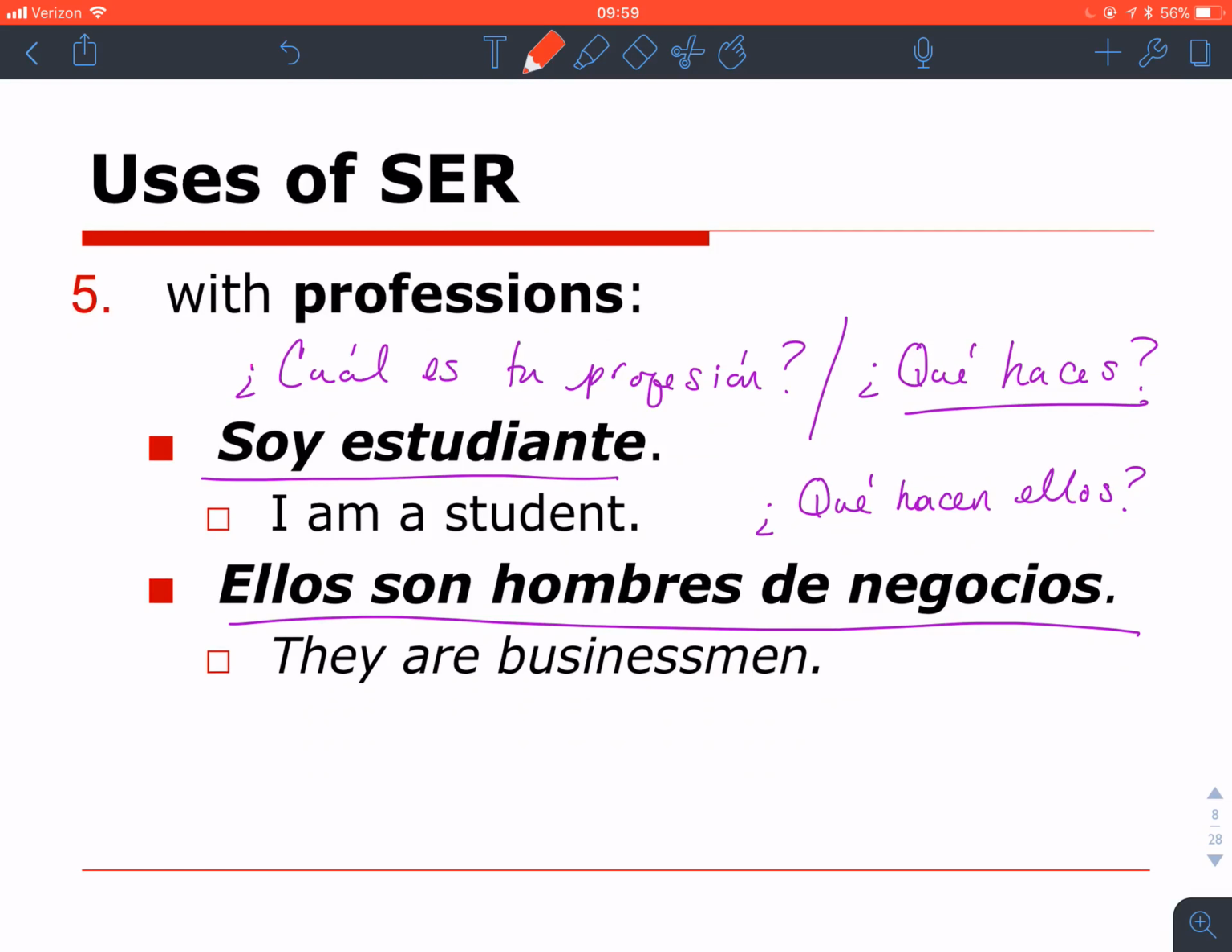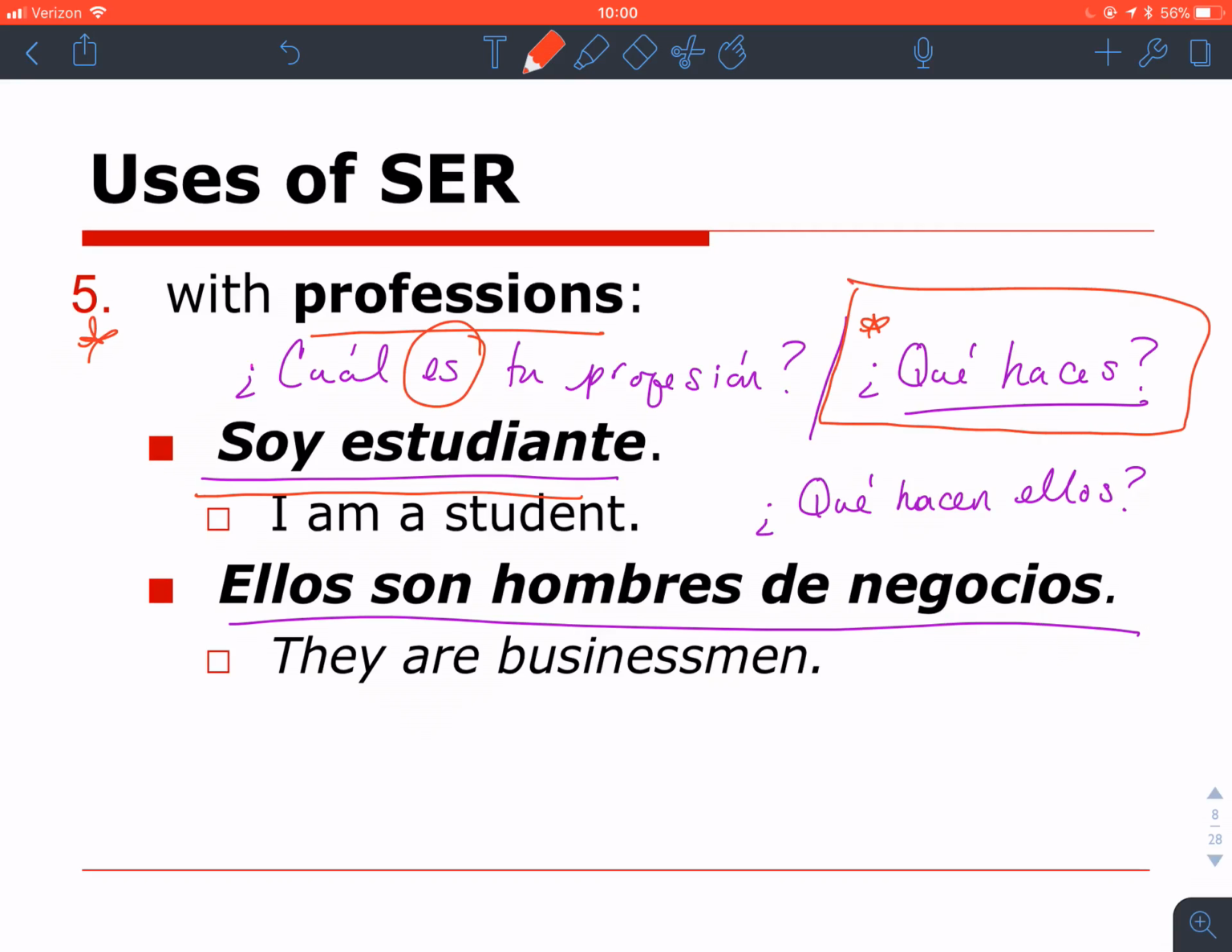The fifth use is with professions. And this is one that's a little special because there are two questions we can use. One of the questions uses ser, ¿Cuál es tu profesión? Soy estudiante. And the other one, which is more colloquial and a little bit more popular, is ¿qué haces? Both of these questions can be answered with soy estudiante. ¿Qué hacen ellos? Ellos son hombres de negocios.